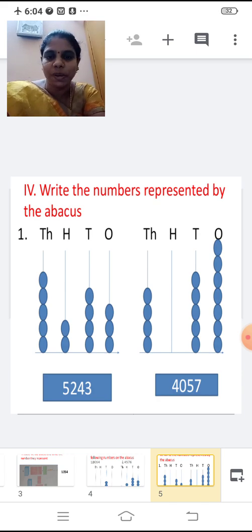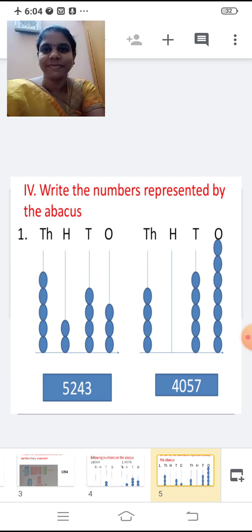3 in the ones place, right? Then 1, 2, 3, 4. 4 in the tens place. Superb. Then how many beats are there in the hundreds place? Count and tell me now. 1, 2. Superb.